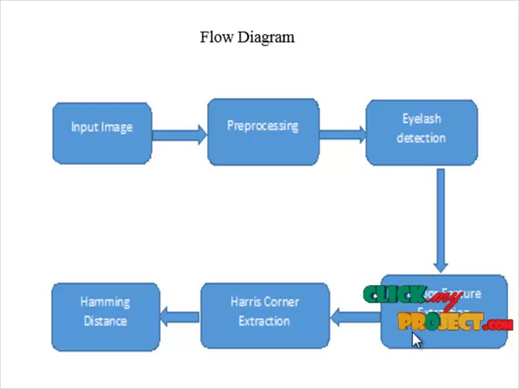Next, the Harris corner feature extraction. The Harris corner detector is a popular interest point detector due to its strong invariance to rotation, scale, illumination variations, and image noise. The Harris corner detector is based on the local autocorrelation function of a signal, where the local autocorrelation function measures the local changes of the signal with patches shifted by a small amount in different directions.